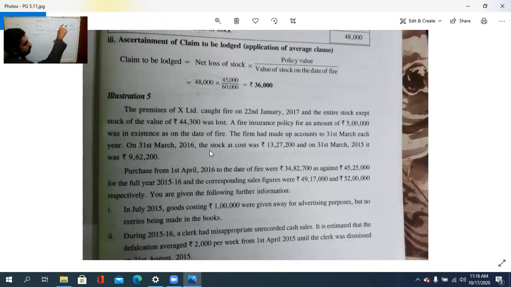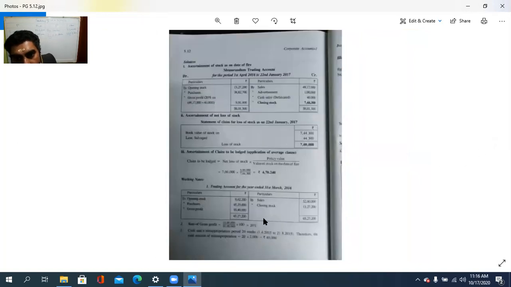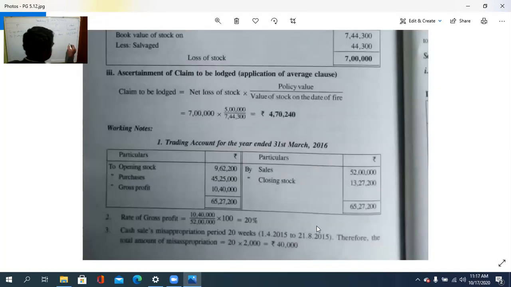The stock at cost was as of 31st March. This we prepare as of 31st March. In the memorandum trading account, January 2017, our opening is the closing. So by closing stock, how much? 13,27,200. Then take the total of this. So how much is it? 65,27,200. Here also 65,27,200. Then to gross profit carried down. Take the total and the difference between this.